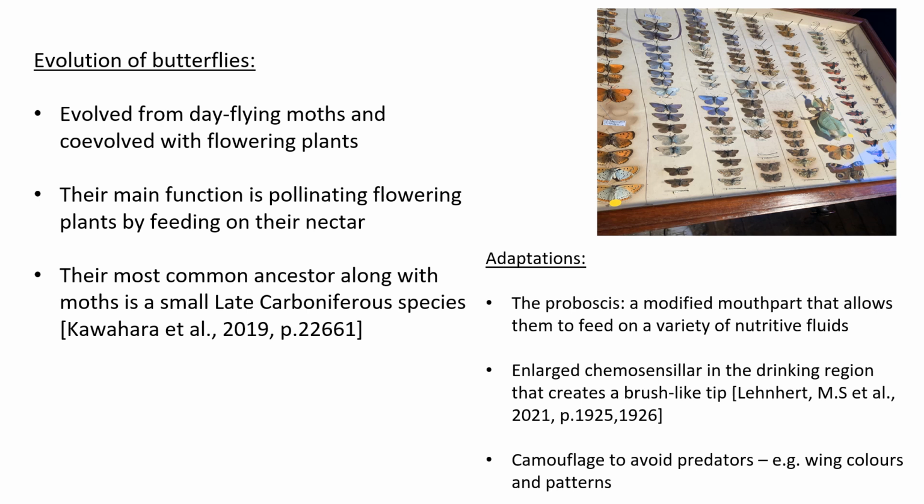Butterflies have had several adaptations to help them carry out their functions. They have developed a mouthpart called the proboscis, which allows them to feed on a variety of fluids such as sap and nectar. Within the proboscis, they also have developed an enlarged chemosensilla within the drinking region that creates a tip that significantly enhances the ability to pollinate flowering plants.